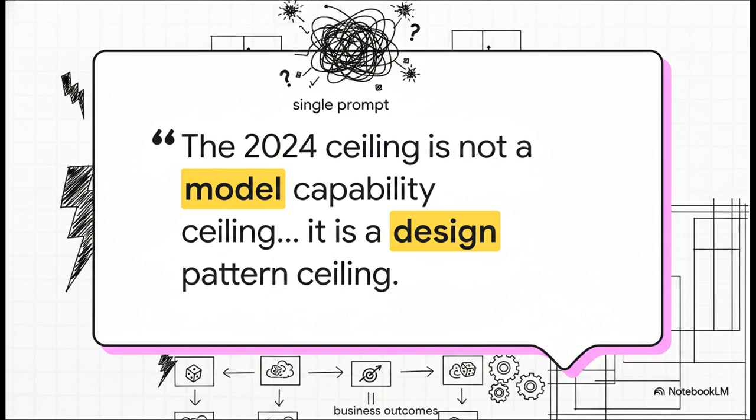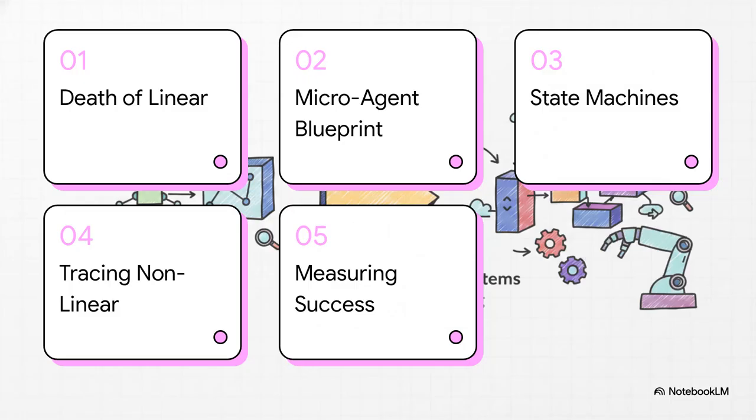Remember, large language models are stochastic processors, meaning they sample from probabilities. When your entire application logic lives inside one massive prompt, all that uncertainty propagates directly into your business outcomes. To fix this, we need a totally new blueprint.